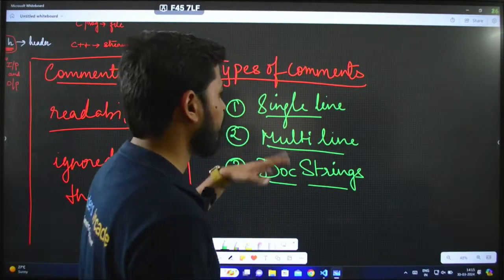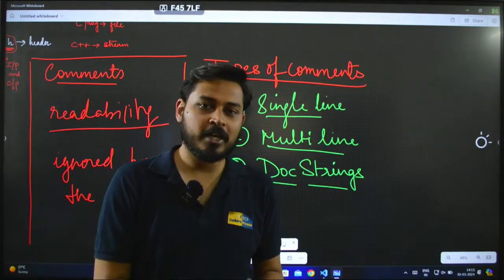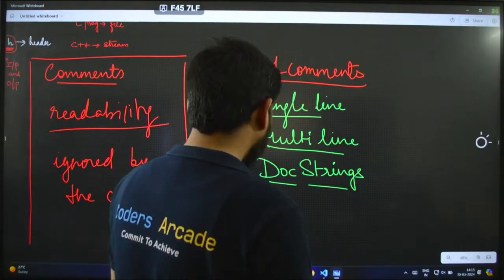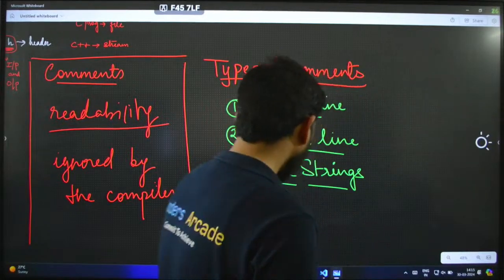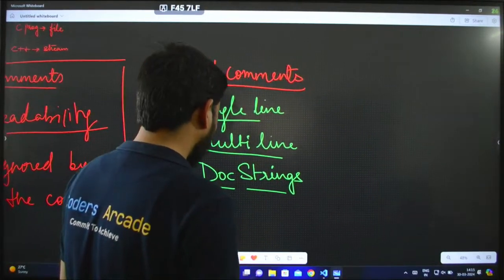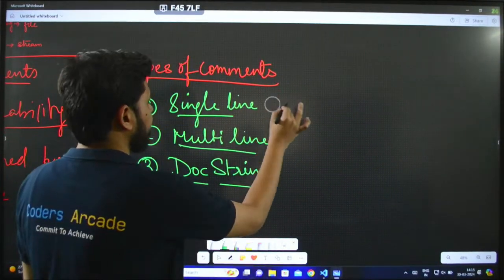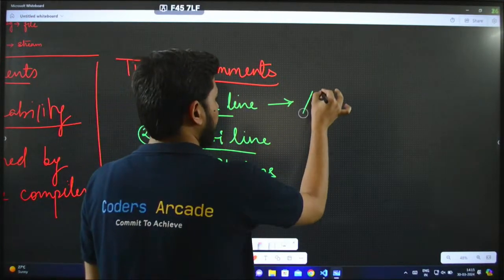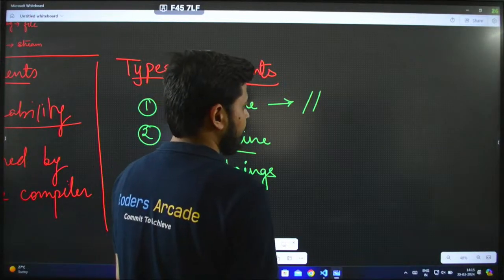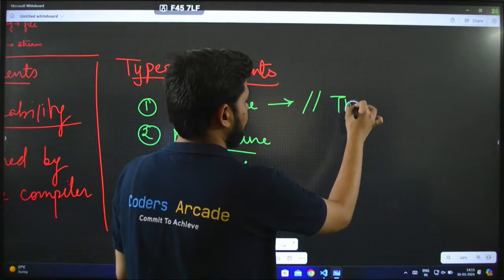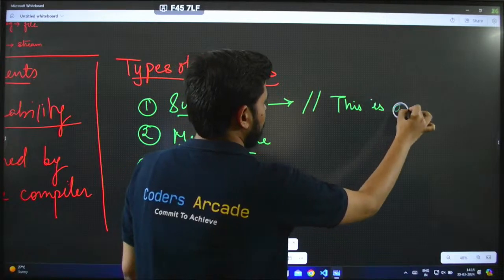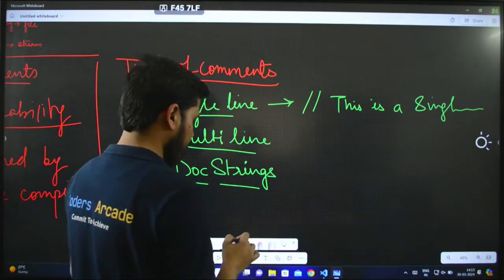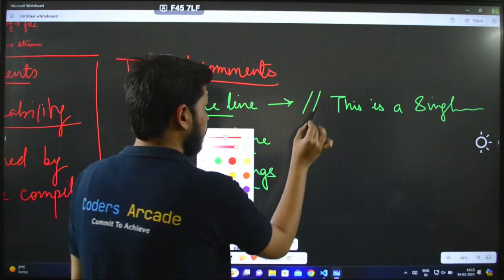Single line comment, as you can tell, allows us to write a comment in one single line. When we are writing the comment in just one single line, we call it a single line comment. And how it is written: if you want to write a single line comment, we give double forward slash like this, and then we write a comment. So this is a single line comment. This is the major thing here.